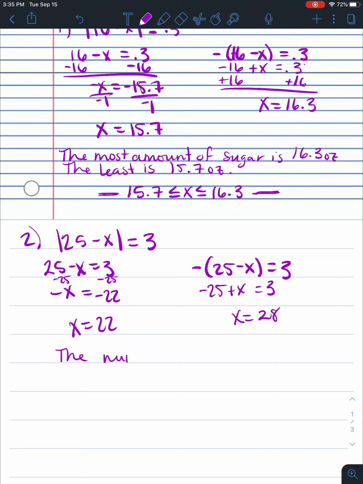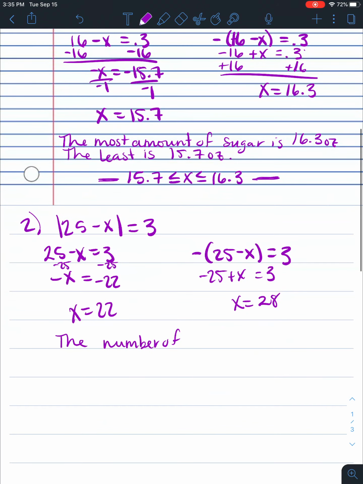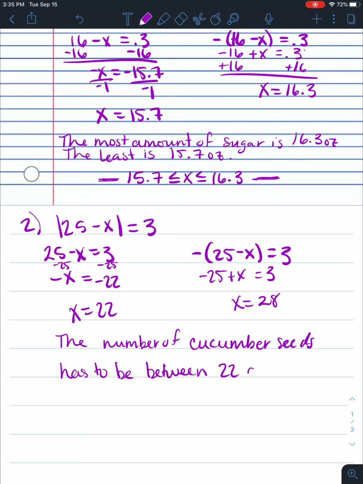So I can say the number of, what are we talking about here? Pumpkin seeds? Cucumber seeds. The number of cucumber seeds has to be between 22 and 28. So ideally, we want every bag to have 25 seeds in it, but if we got 22 seeds or 23 seeds or 24 seeds, all the way up to 28 seeds, if we have between 22 and 28, then we're happy. We'll go ahead and package them and mail them out and let the store sell them, okay?